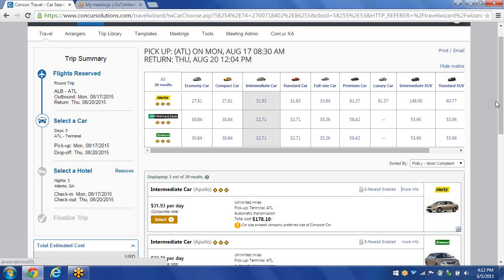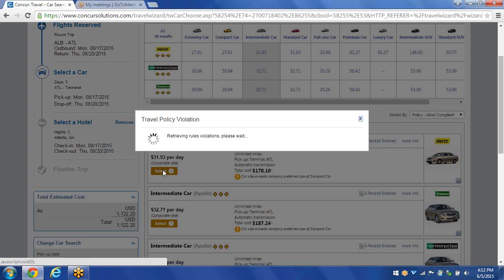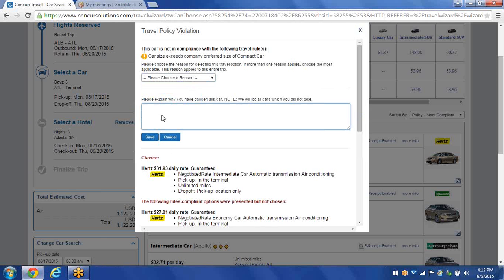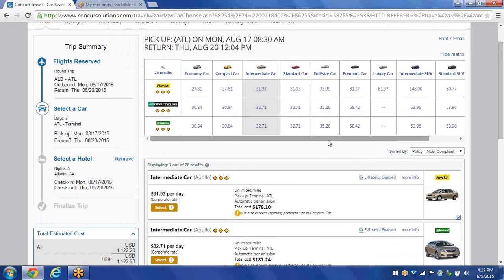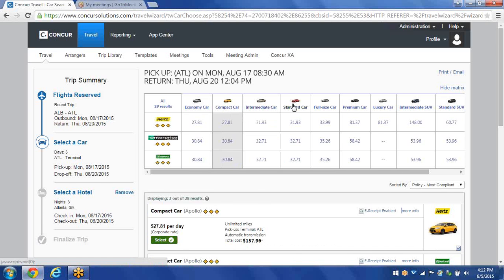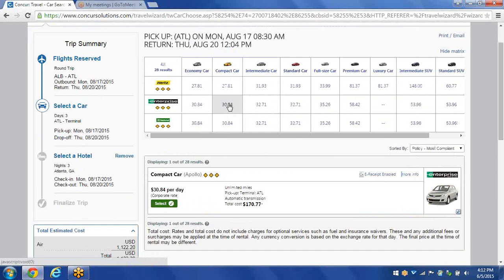If you choose a car for intermediate or higher, you'll notice the select buttons down below are yellow. If you choose a car of this nature, you will need to choose a reason why you've chosen this car from the drop-down box, and of course, type in a reason here. But for this demonstration, we're going to keep it to, say, let's get a compact car. And for the compact car, if I want this Enterprise car right here, I just click on the box in the center, and this particular car will show up down below. All I need to do is click on the select button.